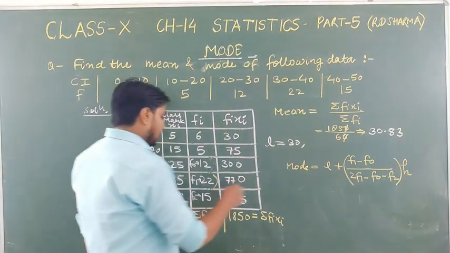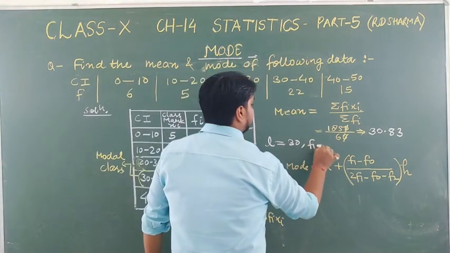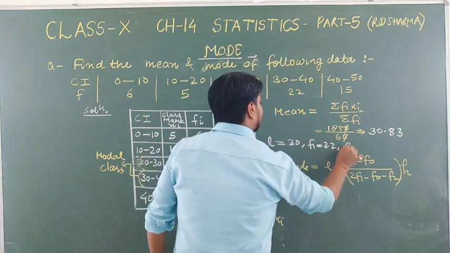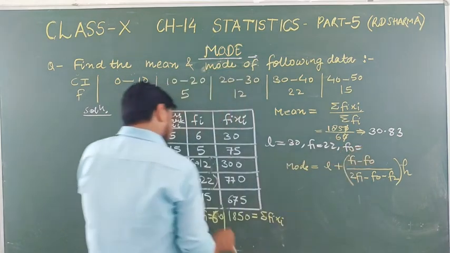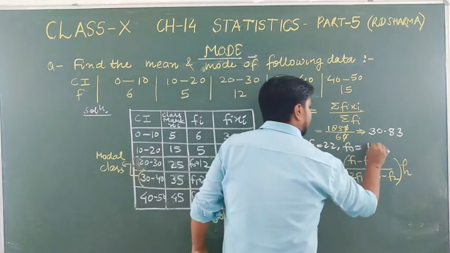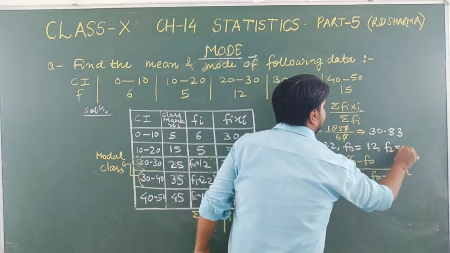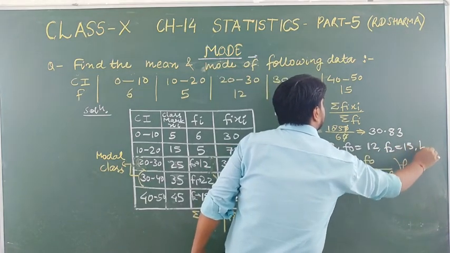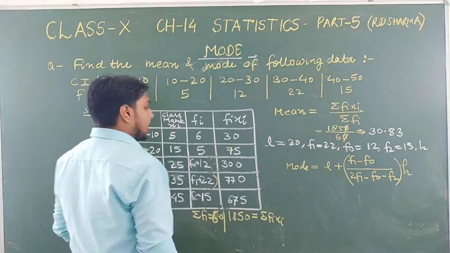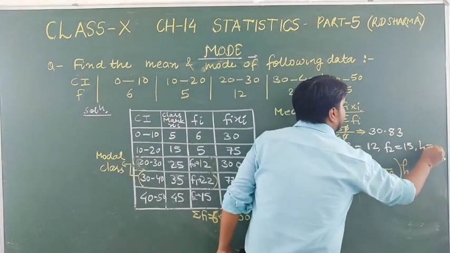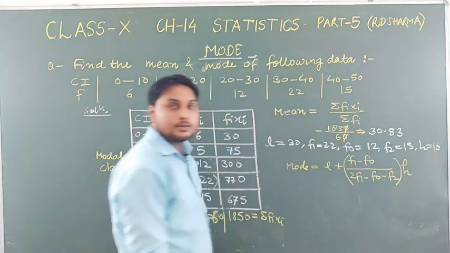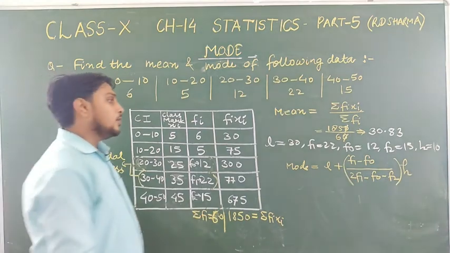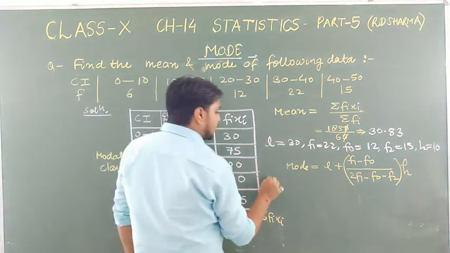So F1 is 22, F0 is 12, and F2 is 15, and H is the class size, which is 10. Now we have to put all these values in this formula.